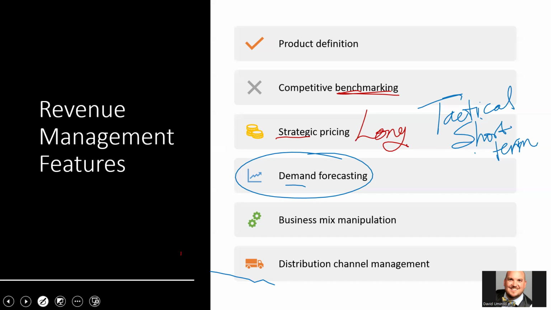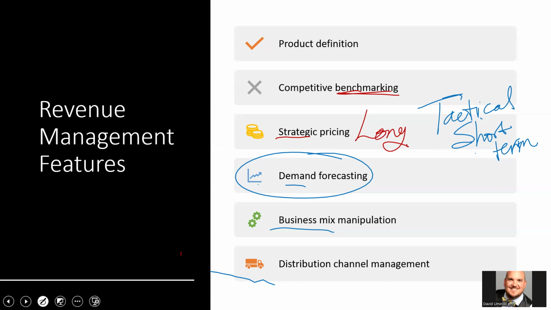We want to sell the right room to the right guest on the right day for the right price. Okay. And understanding what our demand is going to be is really important. Okay. Our business mix. Business mix. What do you think of when you hear business mix? Yeah, so we have leisure travelers, we have business travelers, and we have group travelers. Those are our major 3.